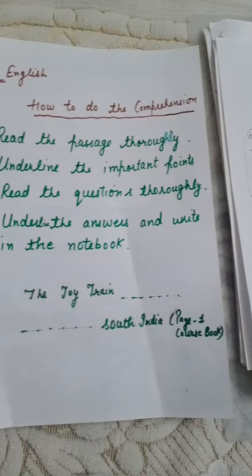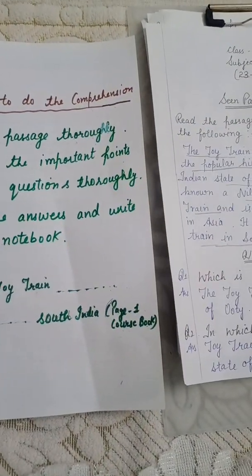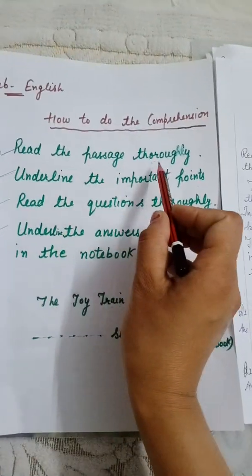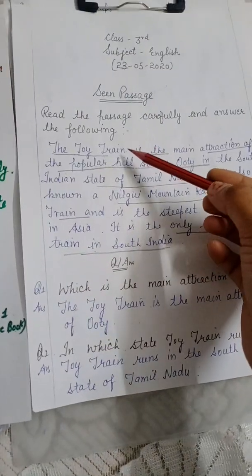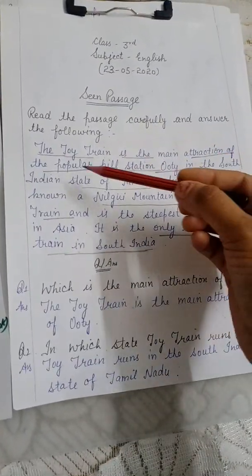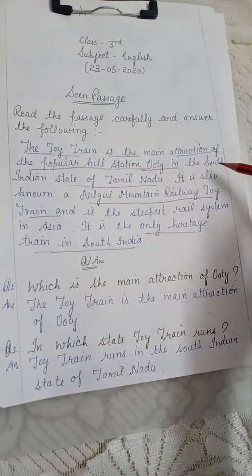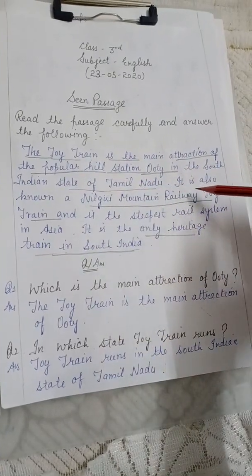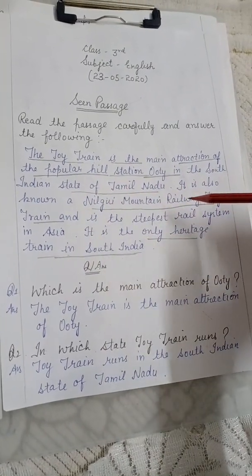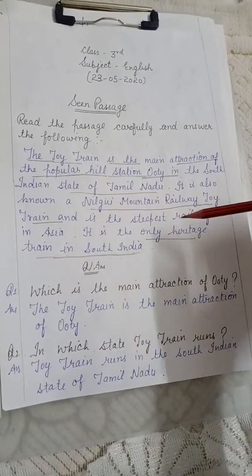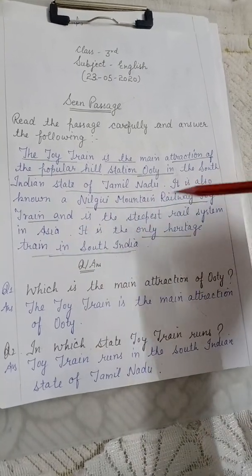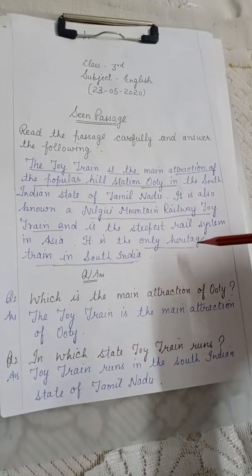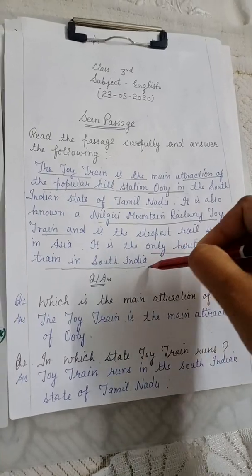So here the points are the same. How to attempt a comprehension? Read the passage thoroughly. Now we will read this passage thoroughly. The toy train is the main attraction of the popular hill station Ooty in the South Indian state of Tamil Nadu. It is also known as Nilgiri Mountain Railway toy train and is the cheapest rail system in Asia. It is the only heritage train in South India.